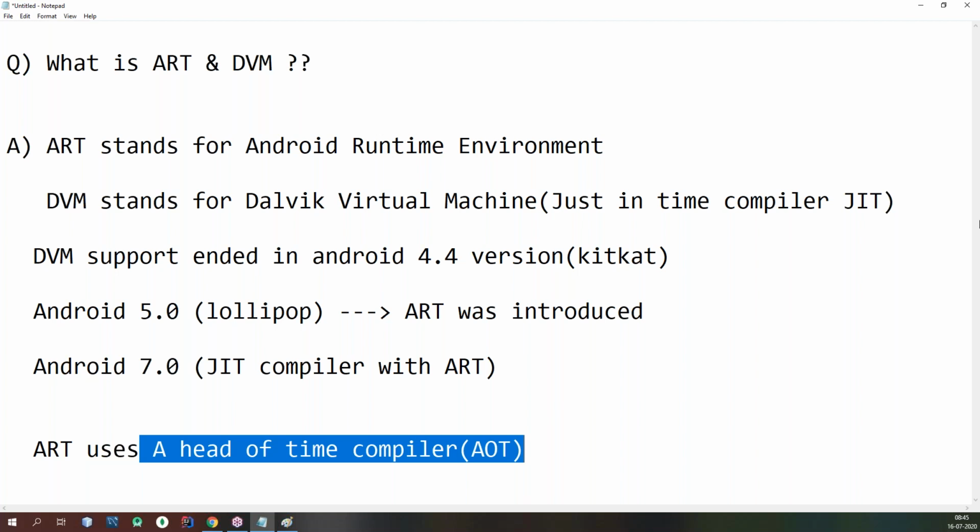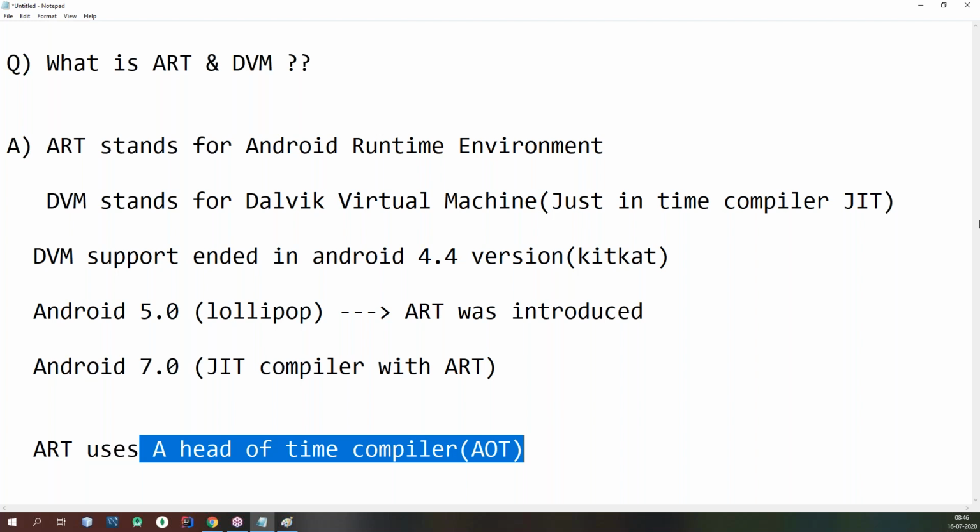Whenever your app is installed, meaning whenever your app is downloaded from the Google Play Store into your device, the ahead of time compiler statically translates that DEX code into machine code. It statically translates the whole DEX code into machine code and stores it in your device memory, secondary memory, during the installation time only. It is a one-time job, every time your app is installed on your device.